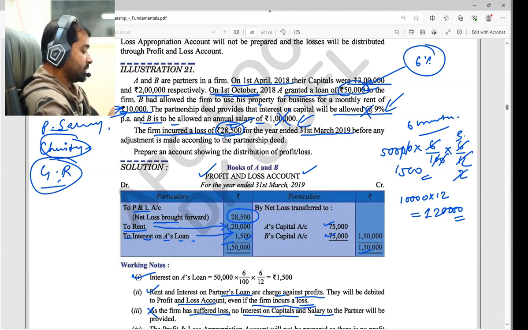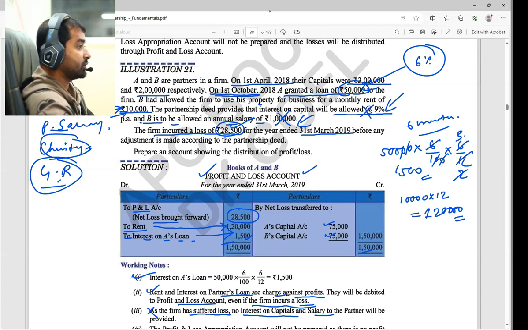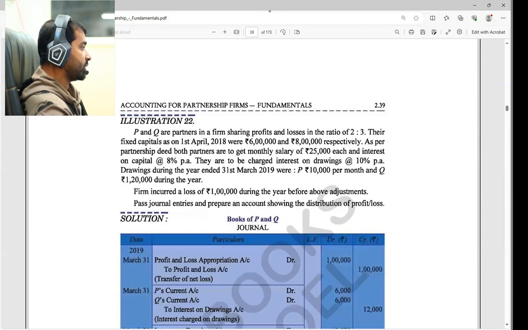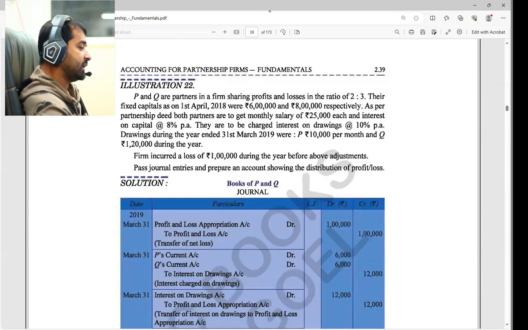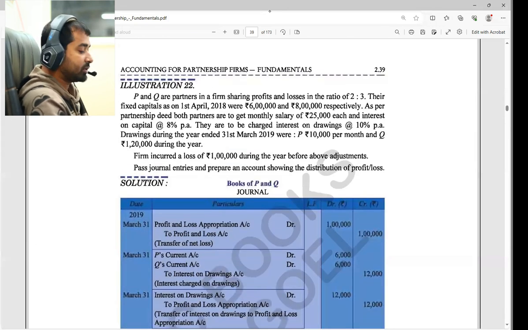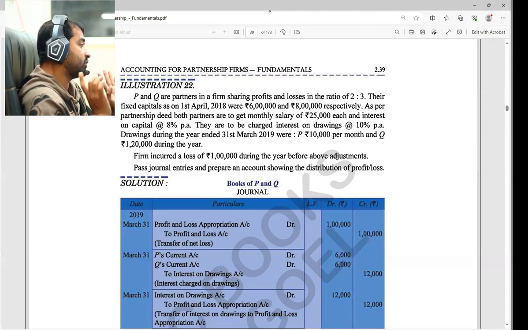Yes, sir. The working note points have been given here, I think you also understood. Next we are going to see the next question, if you have completed. Okay. Now one more question has been given here, and they are asking directly for the journal entries. This time we are thinking about the ledger account and converting it into the form of journal entries. This time we are not making the ledger again. Before, we have done those things, now we already understand the concept of how to do that. Now we are thinking about the ledger and should convert it into journal entries.